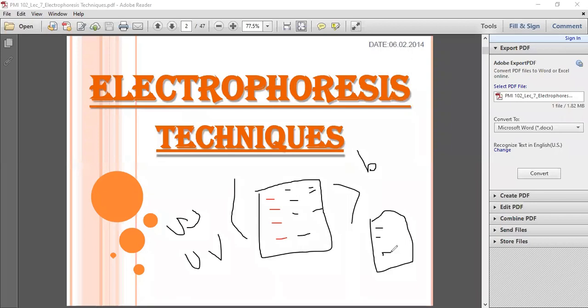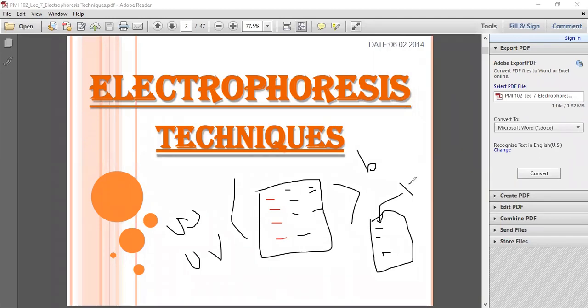Now, sir, you're saying that these DNA fragments are separated on the basis of their size. Whatever DNA you can see at the back side, these are the larger fragments of DNA.